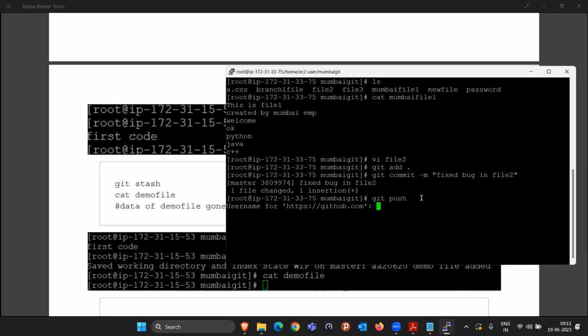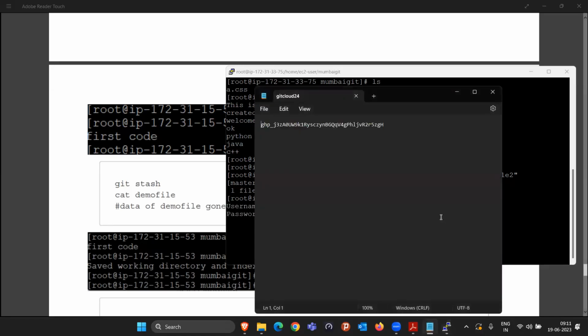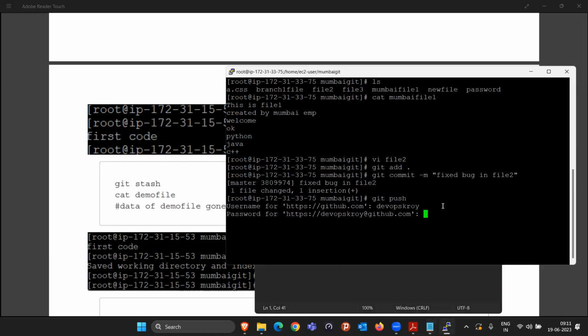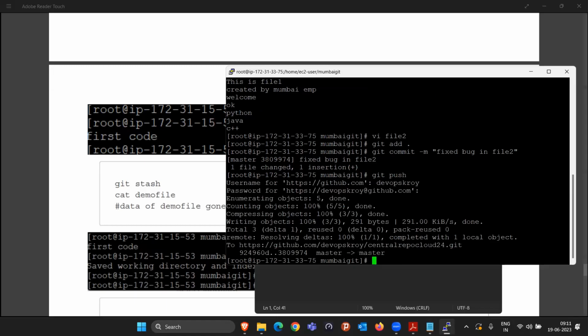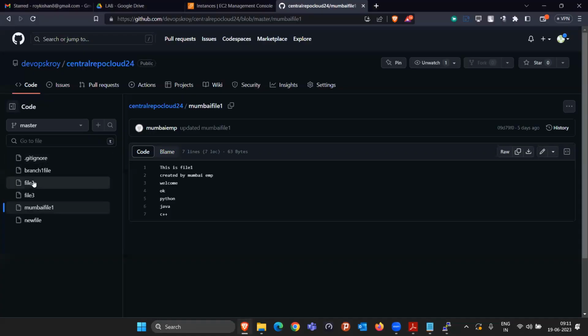And simply we'll do the git push. We just have to write the username and then give the password. In place of the password, we are always using the token from the first class. And that's it. It is pushed and now the problem is solved. So now the manager will come to file two and see that the bug is fixed.